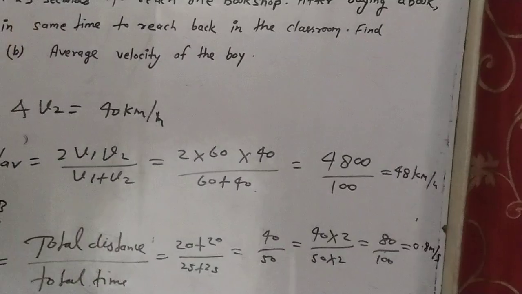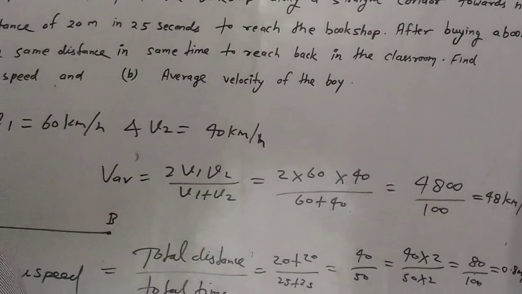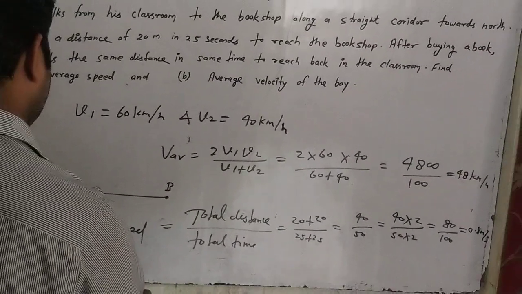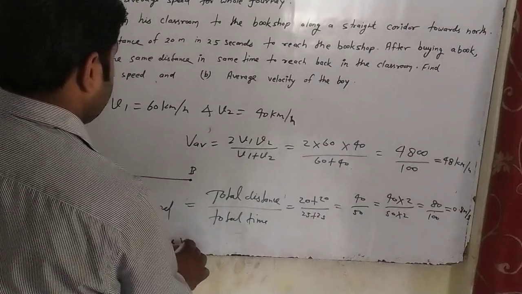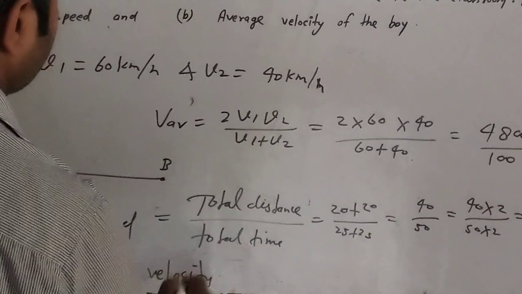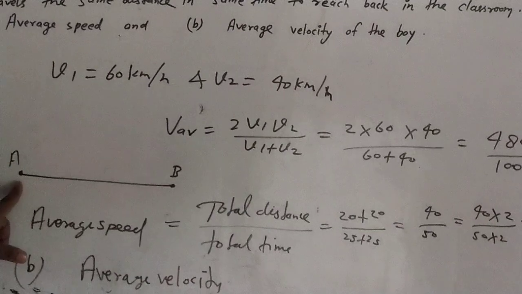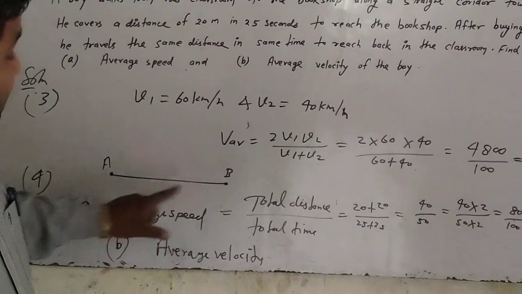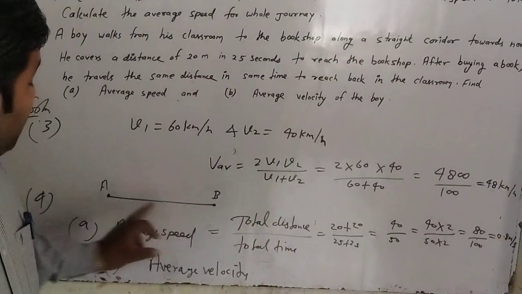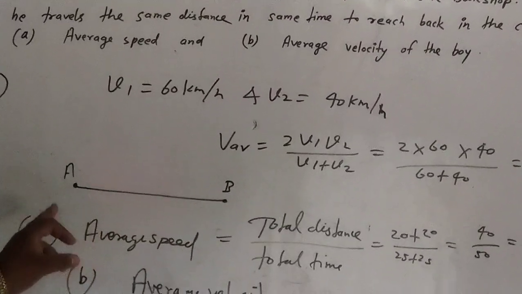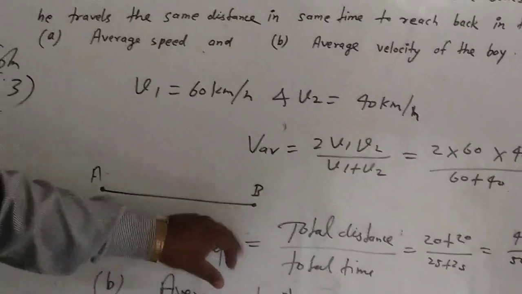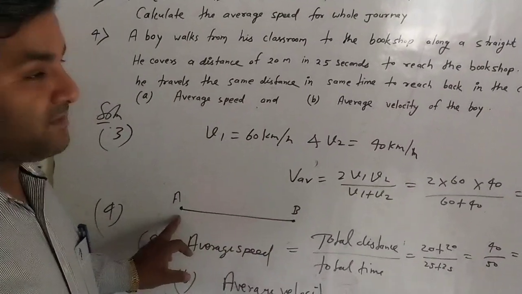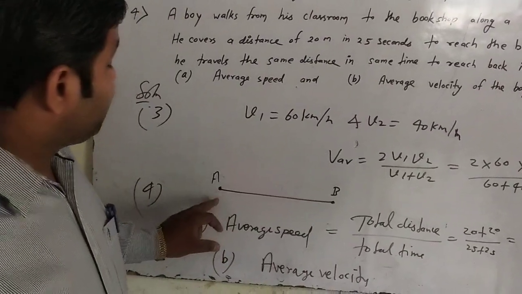meter per second. In second case B, average velocity, very simple concept. In case of velocity, we have to use the concept of displacement. Here distance in first case is 20 plus 20, but whenever the body reaches the initial position after covering the distance, whatever given, no matter, in case of displacement we have to calculate total displacement.